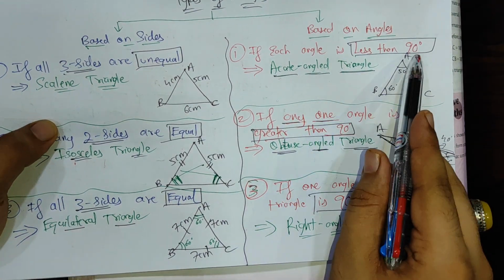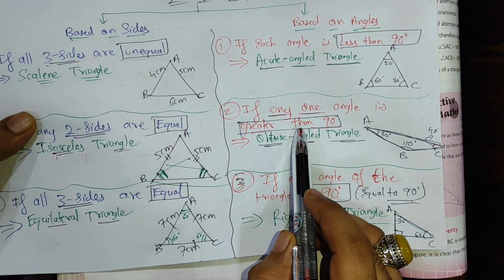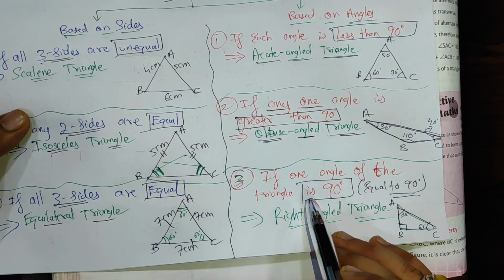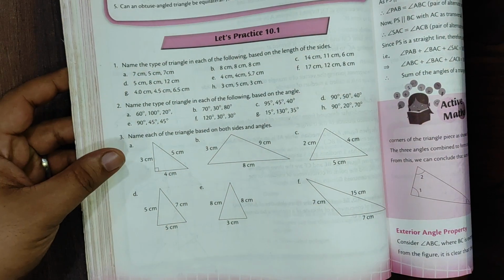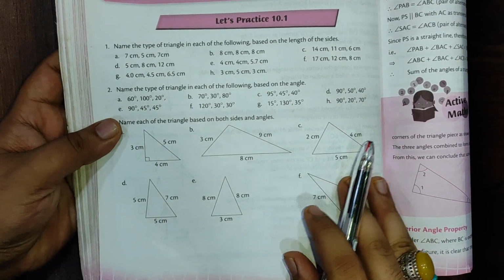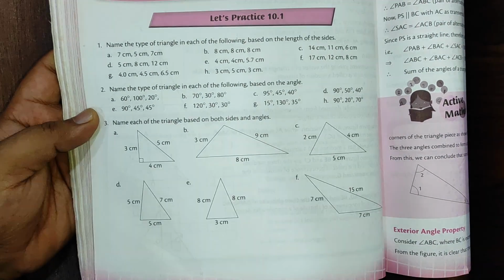If all the angles are less than 90, it is an acute angle triangle. If any one angle is greater than 90, it is an obtuse angle triangle. If one of the angles is 90 degree, we call it a right angle triangle. Now pay attention everyone over here. All eyes over here in the textbook, please.